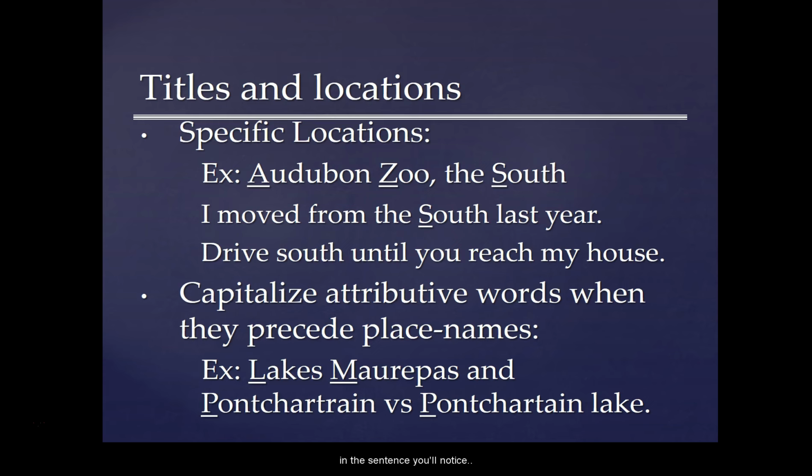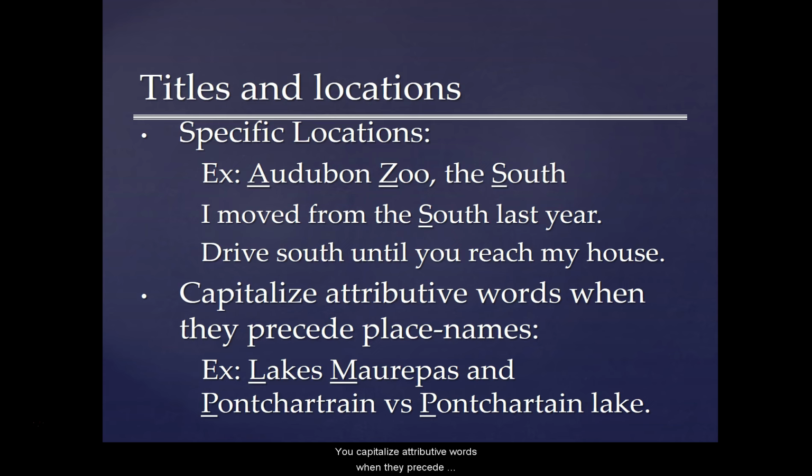In this sentence, you'll notice that the word South is being referred to as a region, so South has a capital S. However, if you're using the word south for directions, you don't need to capitalize it. So, drive south until you reach my house. In that sentence, south is not capitalized.